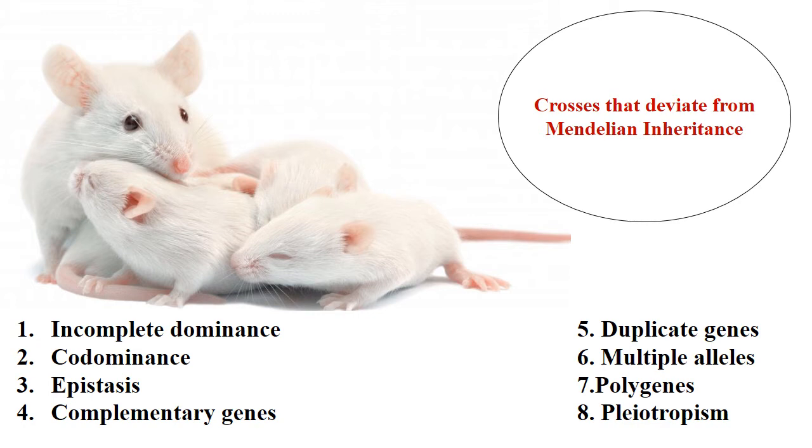In due course of time, in nature, we have found certain examples which deviate from Mendel's law of inheritance. In your book, Veerbala Rastogi, you will find examples of incomplete dominance, codominance as in our blood group, epistasis, complementary gene, duplicate multiple genes, polygenes and pleiotropism. To have a brief recap of all these topics, please go through your book and you will find what we have studied.